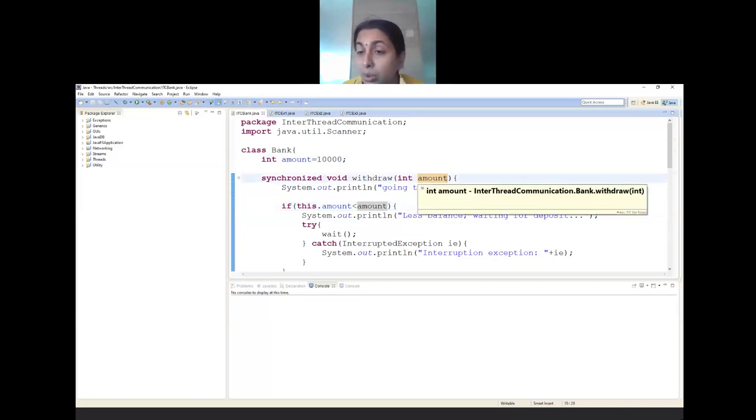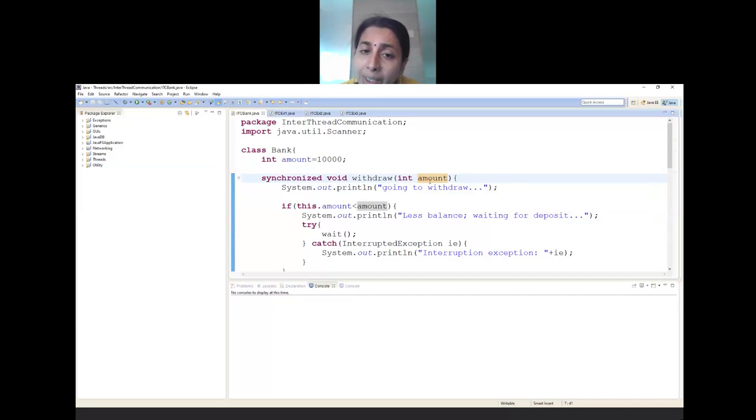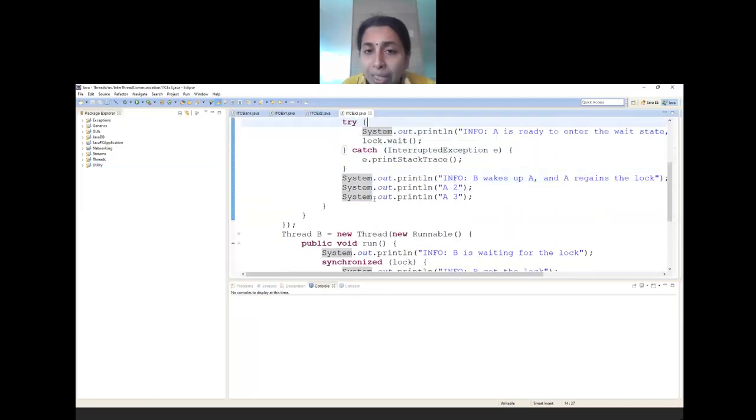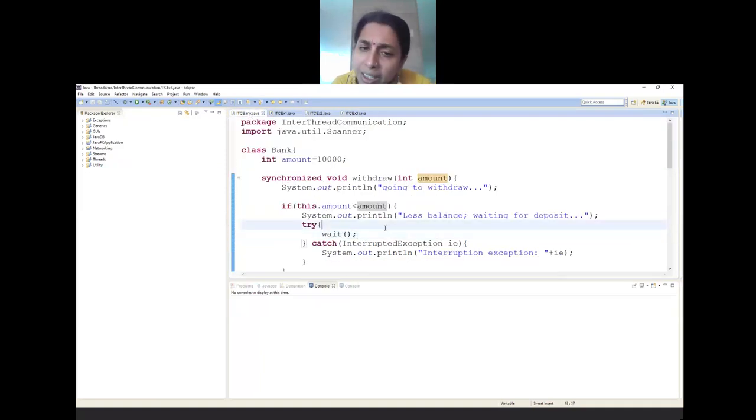Suppose I'm trying to withdraw 20,000. Can it withdraw? It cannot. In that case, it has to print that you cannot withdraw, and also it should call wait. Look at this example and this example. What is this example doing? This example is trying to call wait on the lock which is held, so you are using a mutex lock here. What about here? Whichever thread has called this, on that current thread, wait is called. That is the meaning of that.